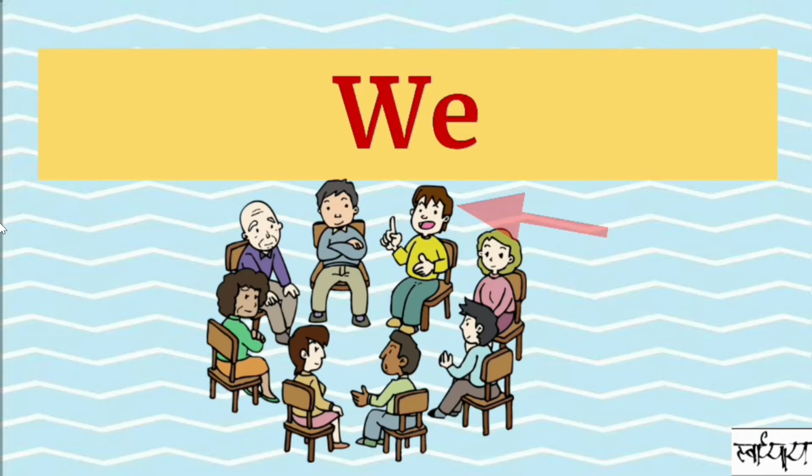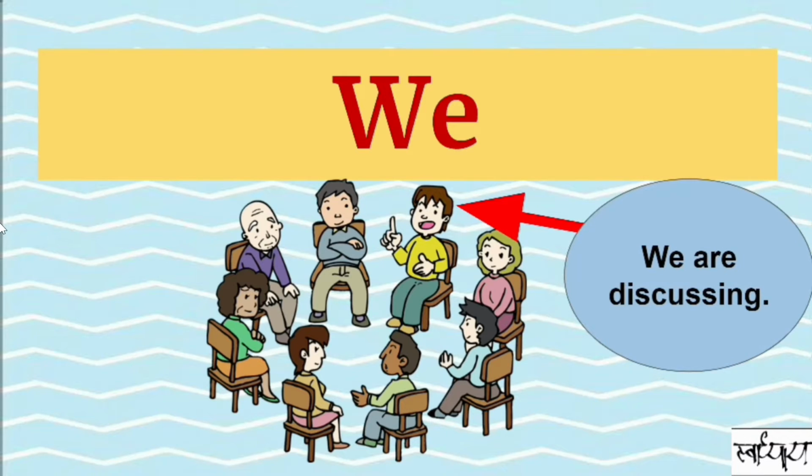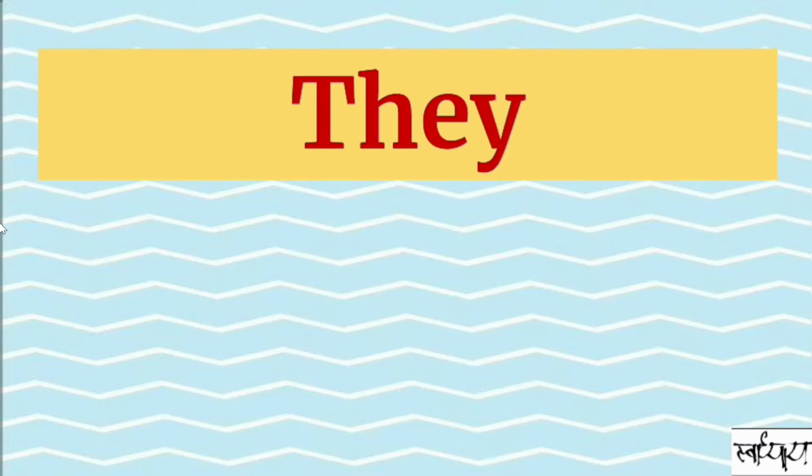This is a group of people. The man in yellow shirt is the speaker. He says, "We are discussing." The speaker used we to talk about the group because he is also one among the group.